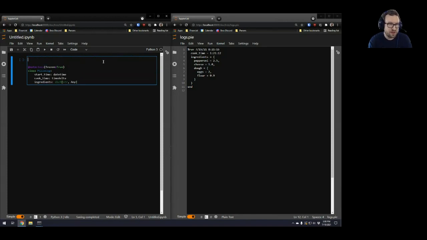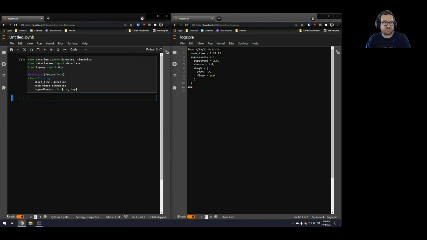All right, let's import what I need. From datetime, import datetime and timedelta; from dataclasses, import dataclass; and from typing, import Any. All right, I should have imported everything correctly. So that's the data structure that we want out at the end after parsing this. So I'm going to import everything from Parsita, import star. You don't have to do it as import star, but for the sake of this demo, I'm just going to import everything to save time.